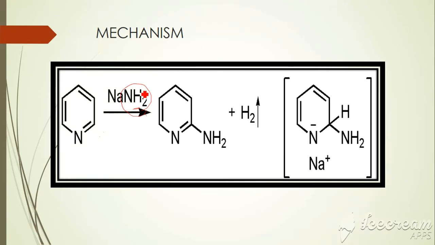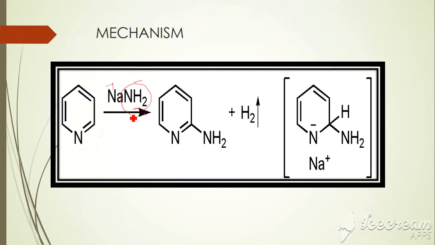So let us now see the mechanism of this reaction. So this is the pyridine compound. When sodamide reacts with pyridine, what happens? We know sodium carries the positive charge, and the amide carries the negative charge. NH2 is a nucleophile, and it donates its pair of electrons to form a new covalent bond.